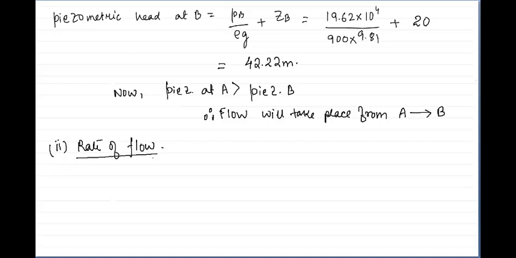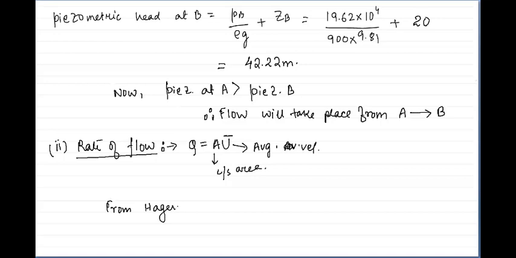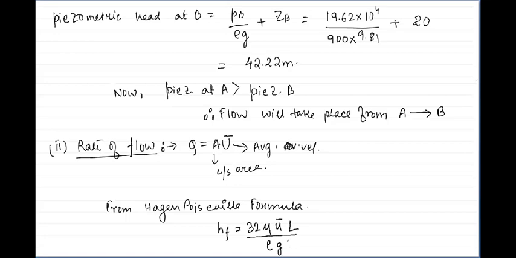For rate of flow, Q equals A into U bar, the average velocity. A is the cross sectional area. Average velocity we will get from the Hazen-Poiseuille formula. HF is equal to 32 mu U bar L upon rho G D square.